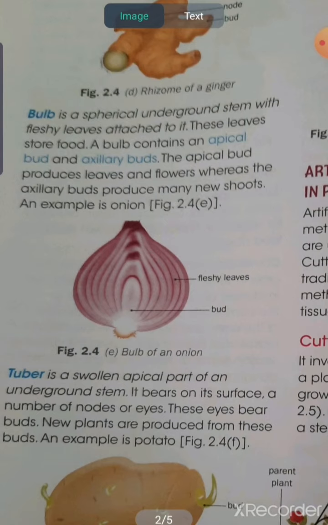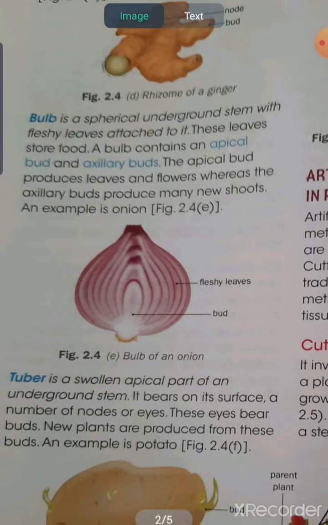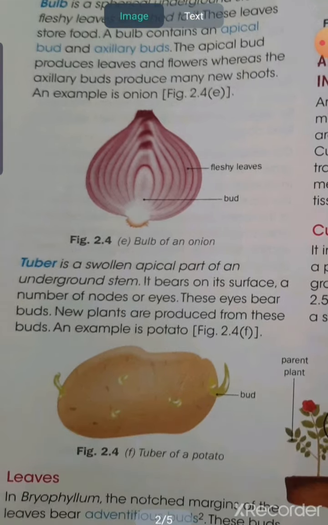These are the fleshy leaves which are attached with one another. They also store food, and the bulb contains two parts. One is the axillary bud and another is the apical bud. From the apical part the leaves will come out, and from the axillary bud it produces the shoot system. So we can see the bulb in the case of onion.